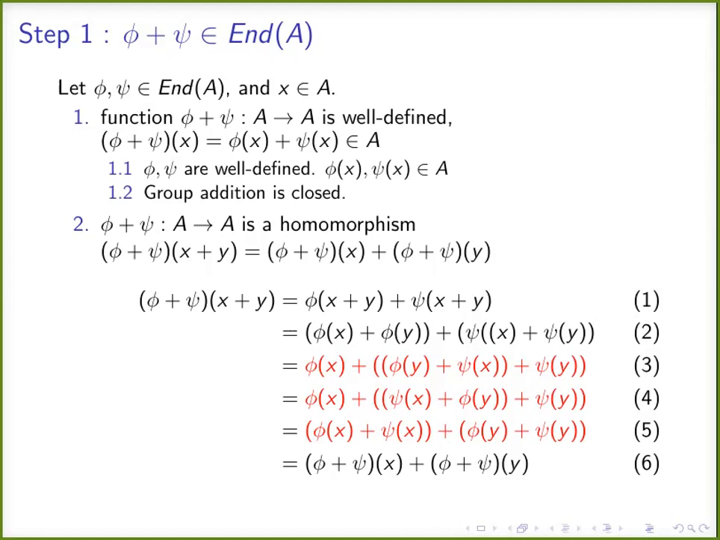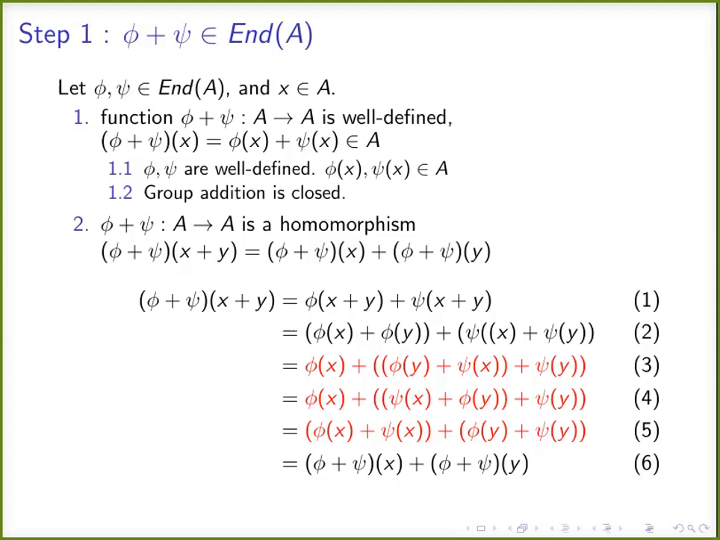In the third step, we are applying the associativity of the group A. We can apply this because phi of x, phi of y, psi of x, psi of y are all elements of group A. Therefore, when we want to add these four elements of A, we can perform any addition first. We can do the additions in any order, but we are not changing the order of the operands. Associativity means we can change the order in which we perform the operations.